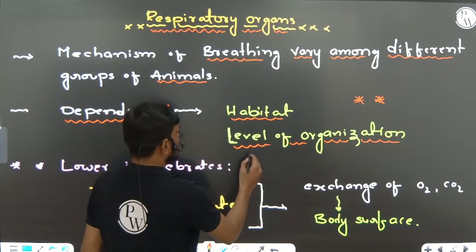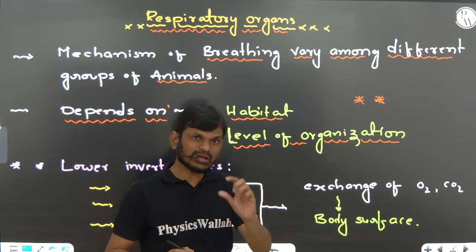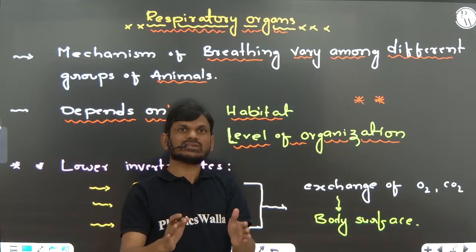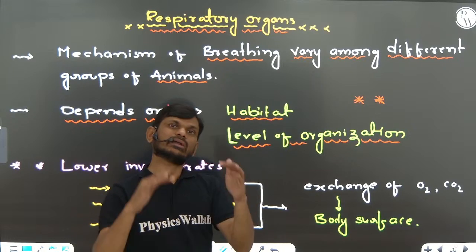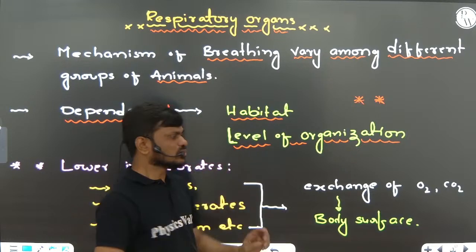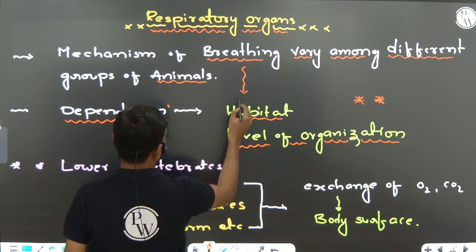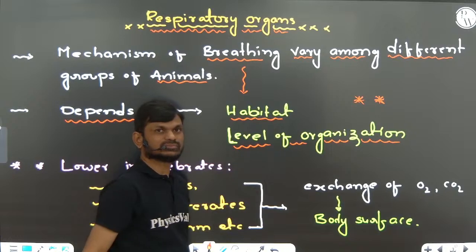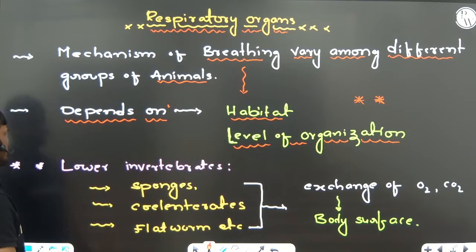That means how the animal body is made up, whether of only a single cell, or a group of cells, or a group of tissues, or organ systems. Very, very important. Okay. Next one.